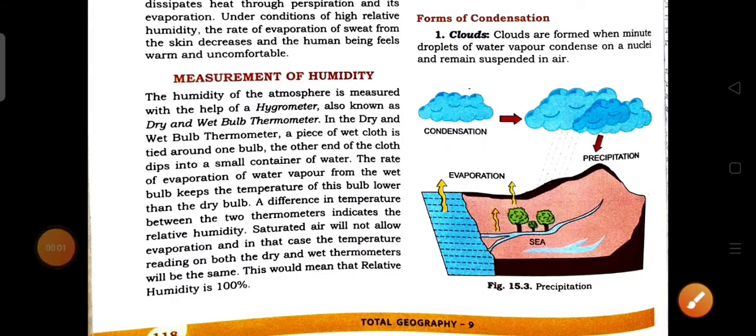Here we will study the measurement of humidity. That means how the measurement of humidity happens and what the instruments are that are used for the measurement of humidity.